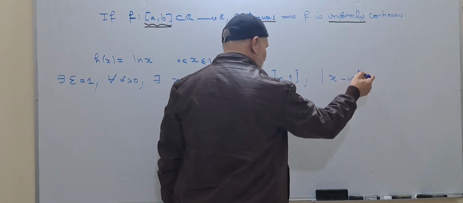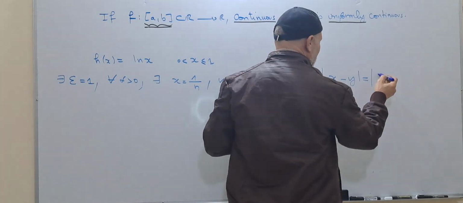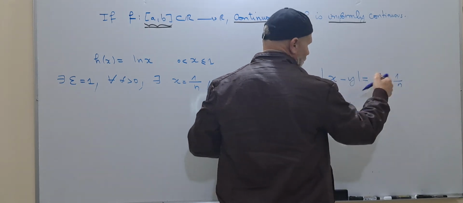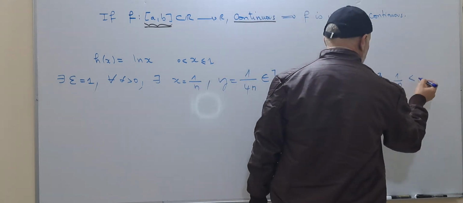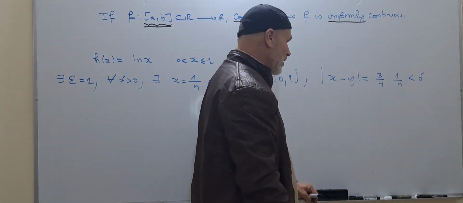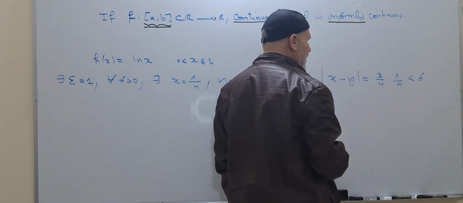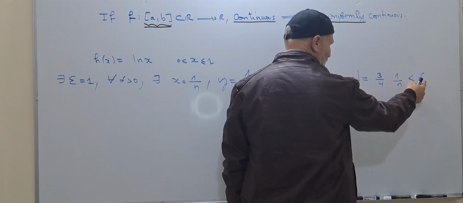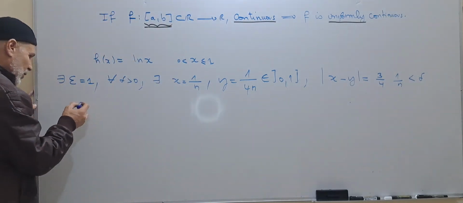They verify that x minus y is equal to 3 over 4 times 1 over n. All of these are positive, so we can take off the absolute value, and this is less than delta. Here we use the Archimedean property of R. For any given number, we can find n such that it is greater. We take this here and we keep this on this side. This is positive, so it will fit very well.